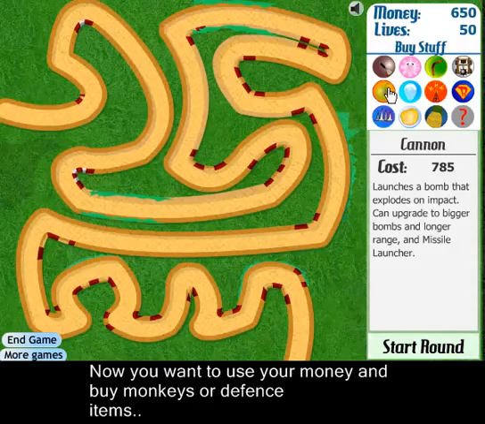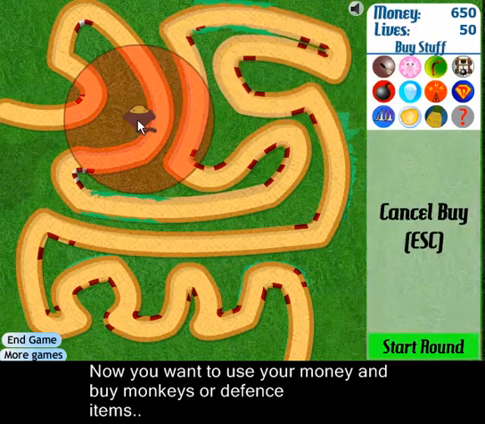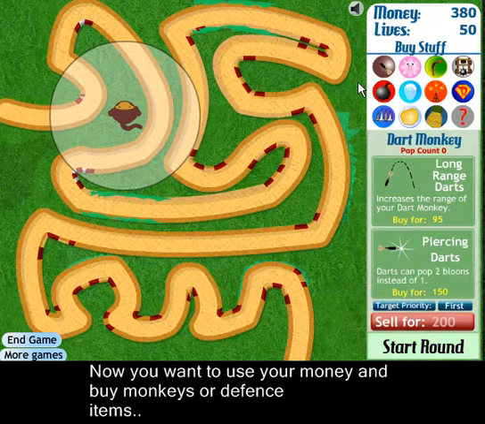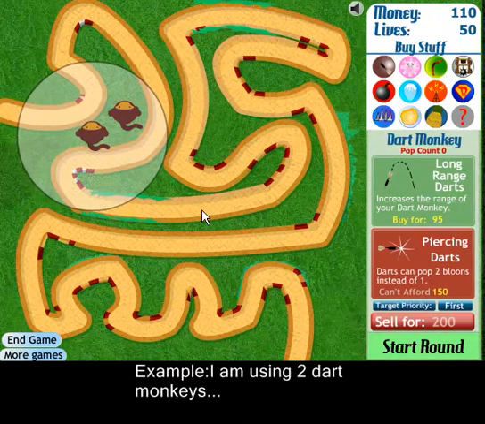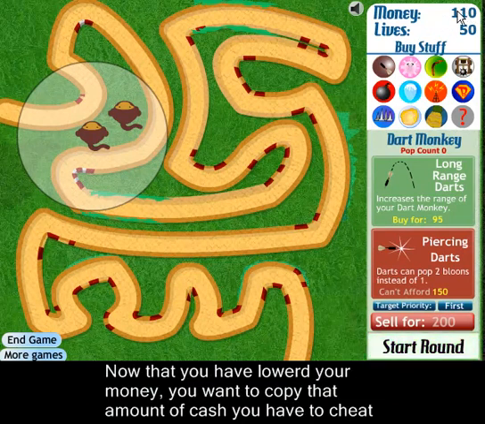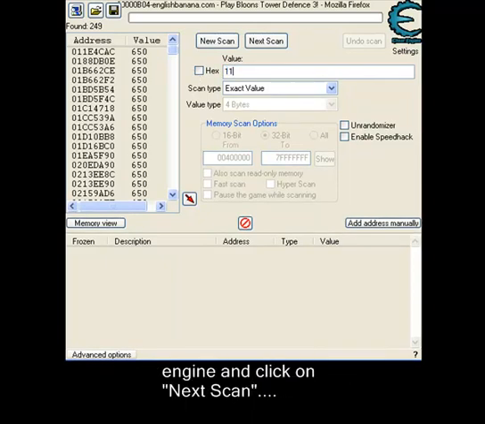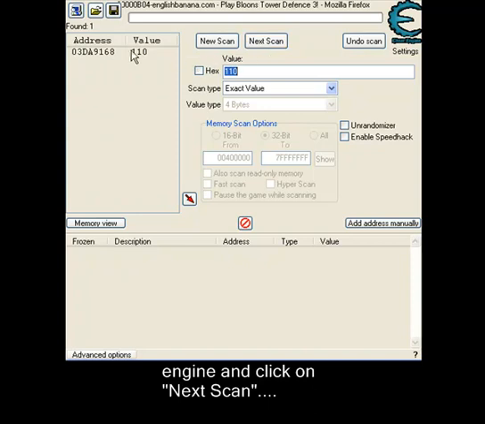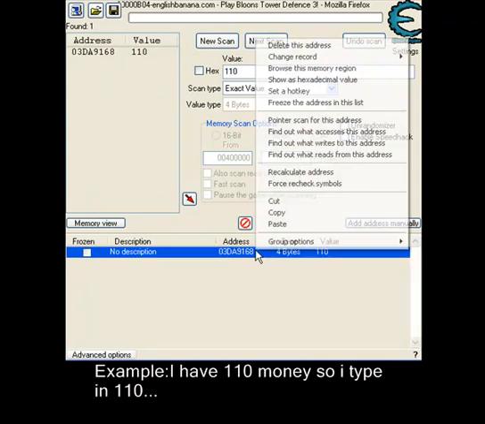Now you want to use monkeys to lower your amount of money. So I use 2 to drain it to 110. So I have 110. So I want to open up Cheat Engine and type in 110. Next scan. I will end up with 1 or 2. Click one of those, like both of them or one of them.